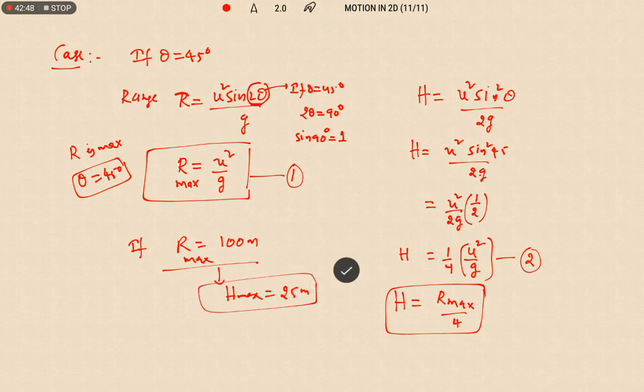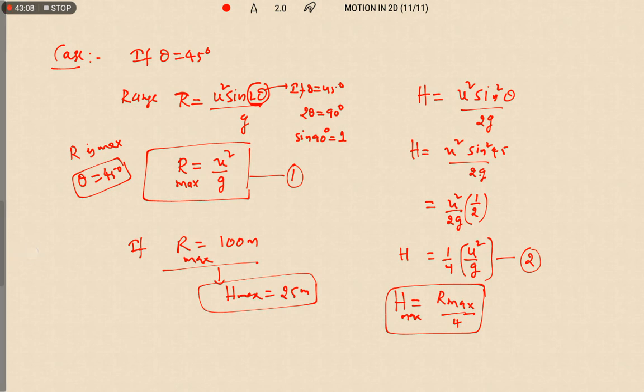So the relation between maximum range and maximum height for an angle of 45 degree is: height maximum equals range maximum by 4. Okay, so this is one special case.